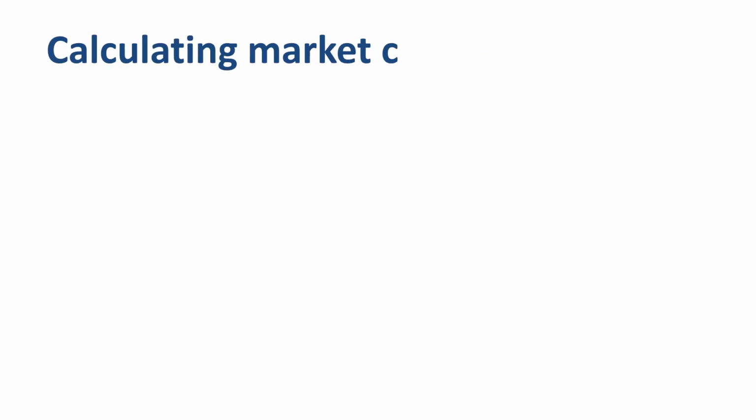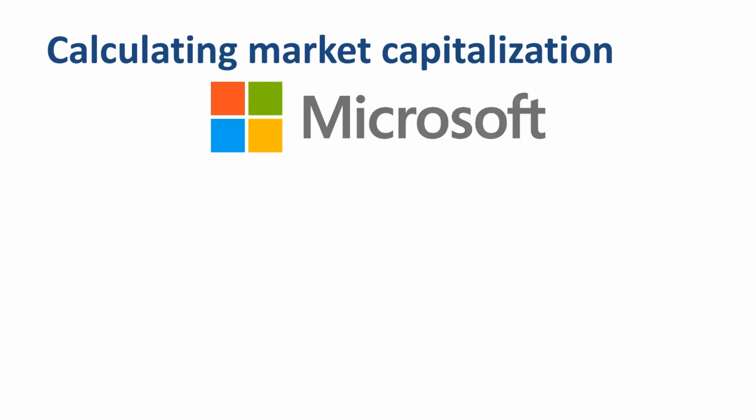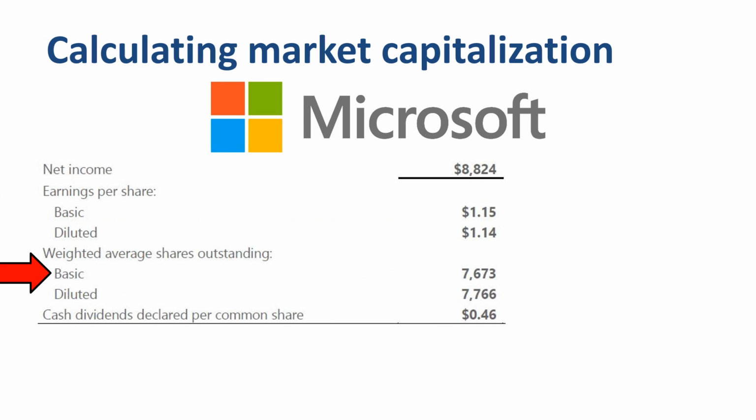Let's take an example of calculating market capitalization. We will calculate the market cap of Microsoft on November 13, 2018. The number of outstanding shares can be found in the latest quarterly earnings release. More specifically, at the bottom of the income statement that is included in the press release. A company discloses its number of outstanding shares in order to give background information on the earnings per share calculation. In the case of Microsoft, the weighted average number of outstanding shares for the 3 months ended September 30, 2018 was close to 7.7 billion shares.